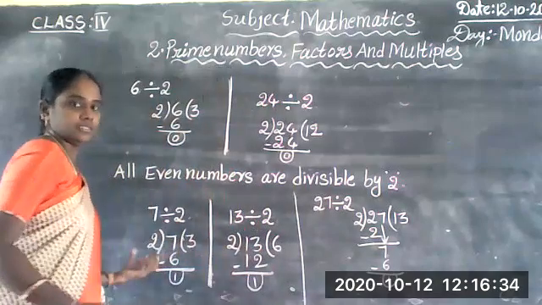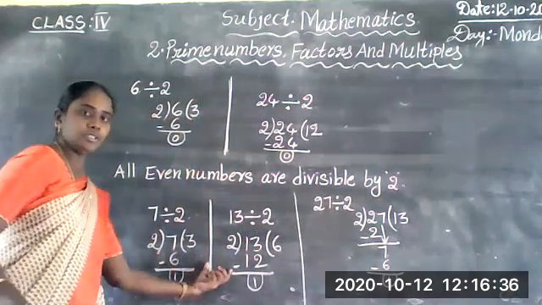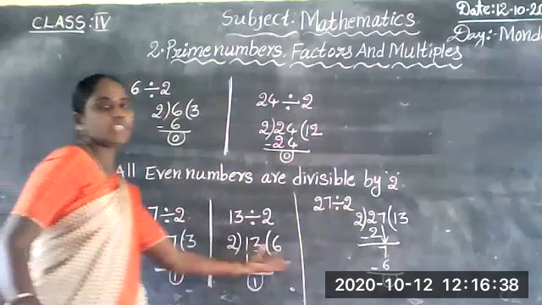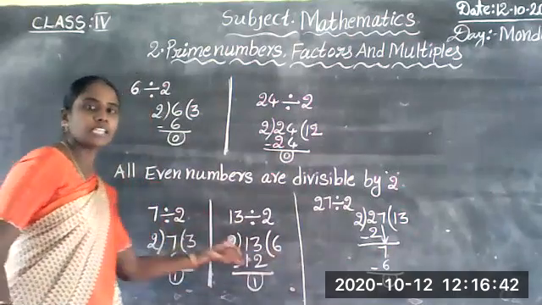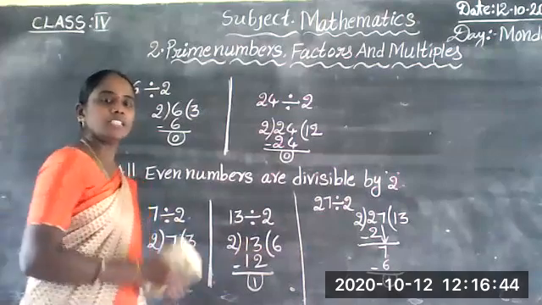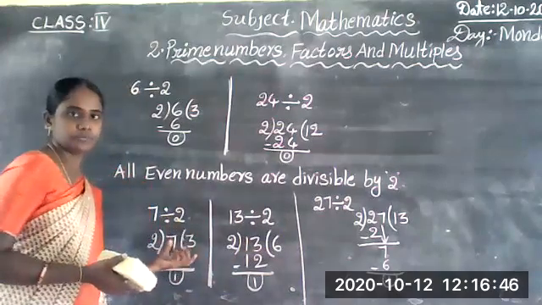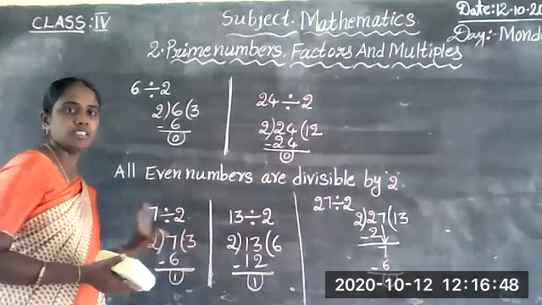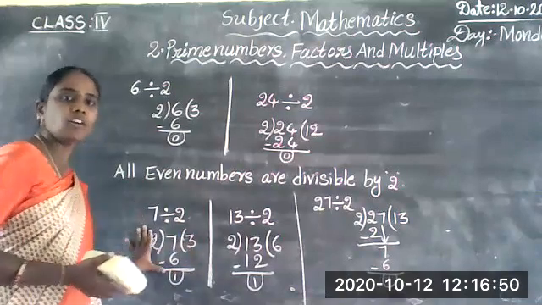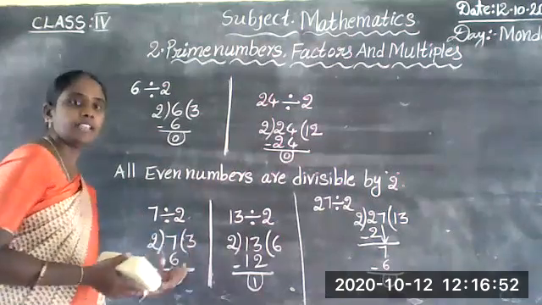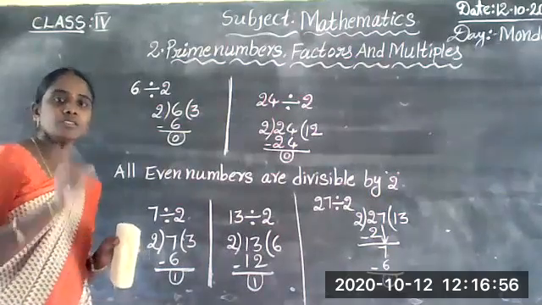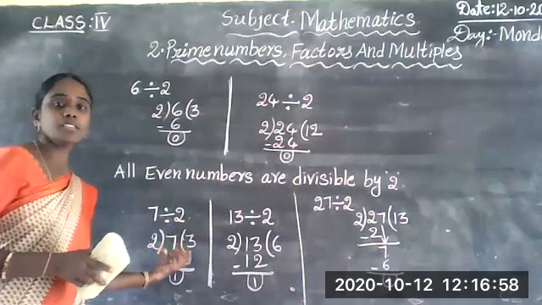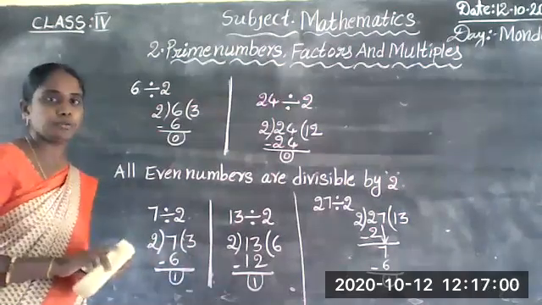See children, here I took 3 odd numbers: 7, 13 and 27. These are odd numbers. When we divide odd numbers, we get remainder 1. Which numbers are not divisible by 2?